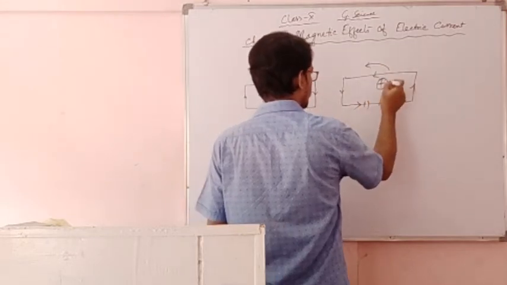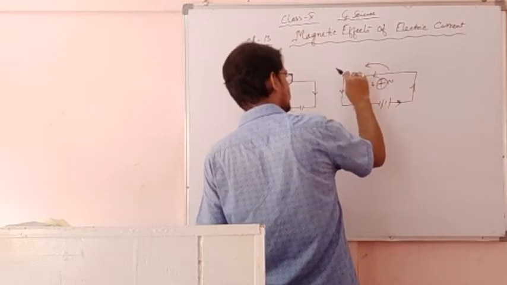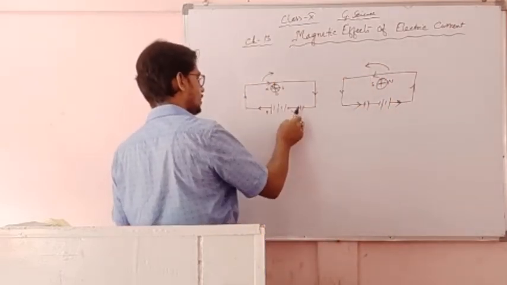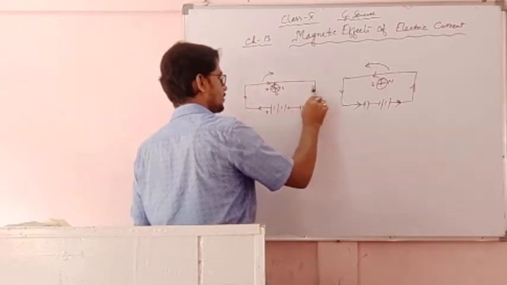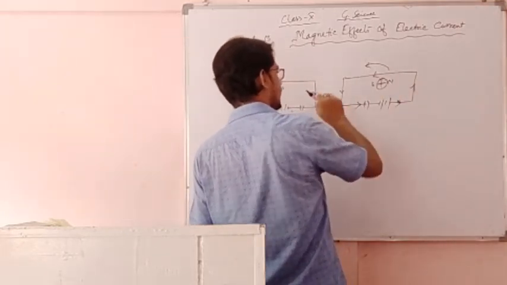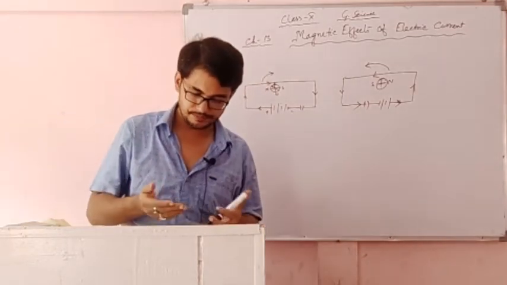That means this is the north pole of the compass. This north pole is deflecting towards the direction of the current when the key is on. When current is moving in this direction, the north pole deflects towards the direction of the current. So this is the experiment done